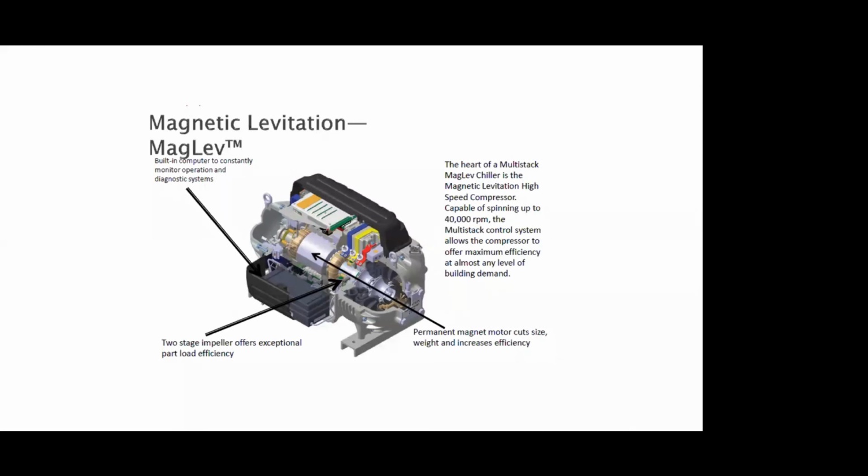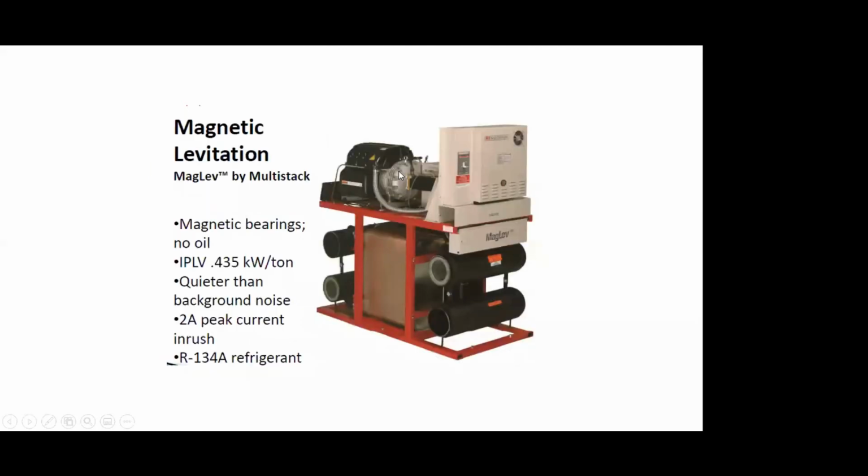So this is becoming very common, and more air conditioning systems are going for these magnetic levitation machines, which give you very good IPLVs, integrated part load values, and no oil because there is no bearing lubrication required.